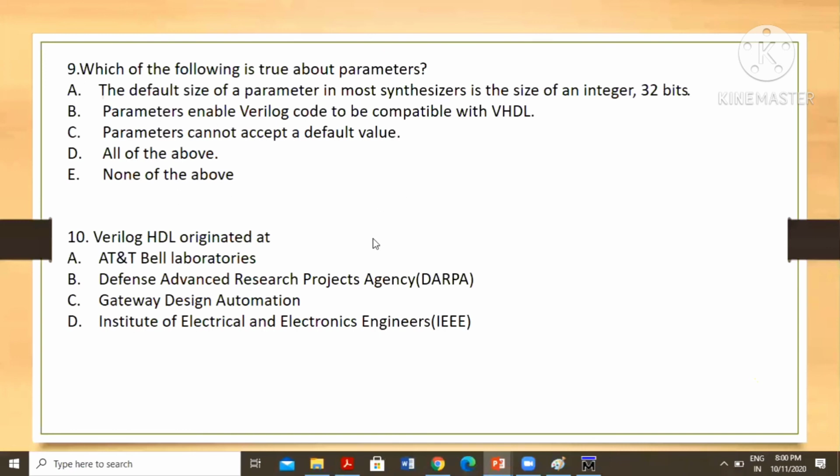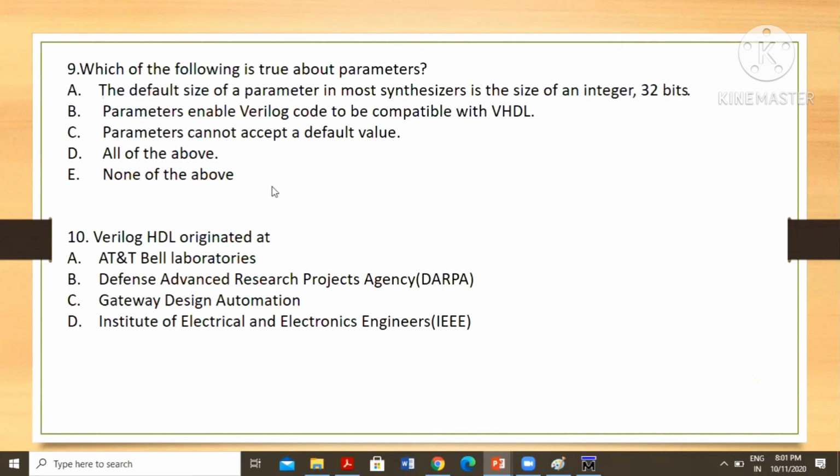What is reusability? The same code can be used for a different length. For example, you have a 4-bit counter. By using parameter, you can use that code for an n-bit counter also. We just change the n value. Parameter n is equal to some different values. That's why we are using parameter.